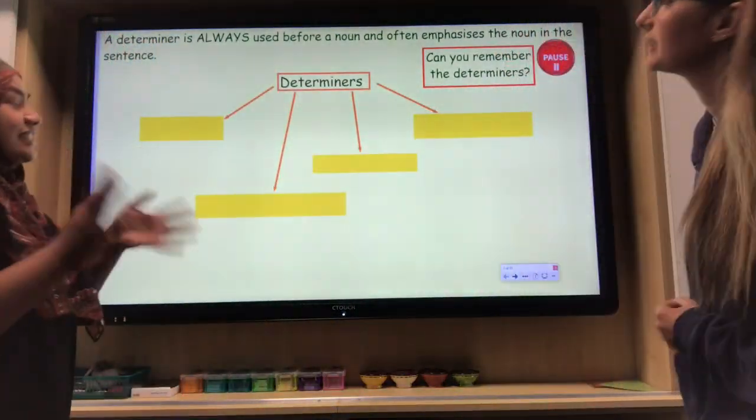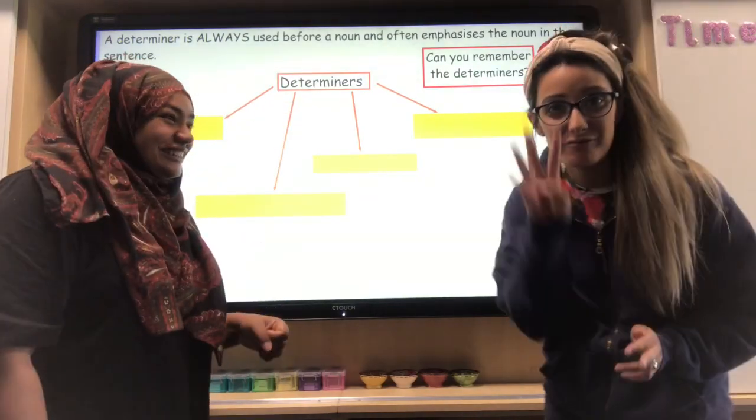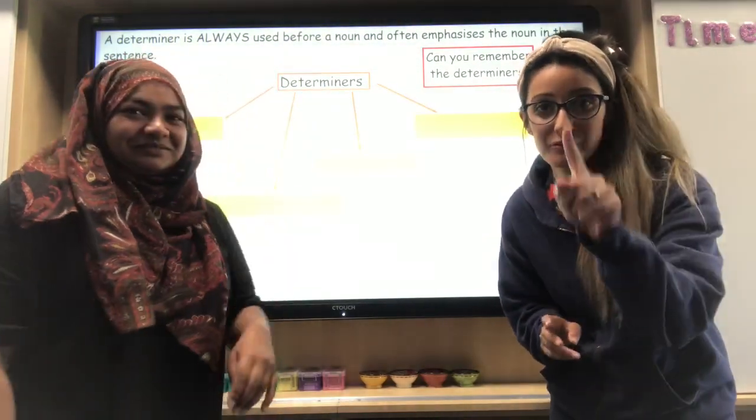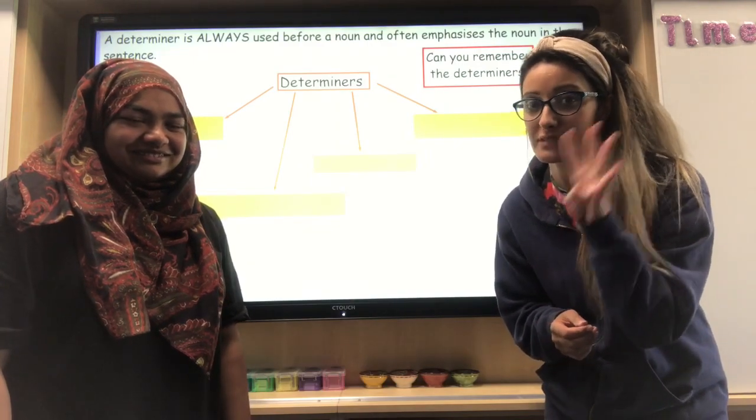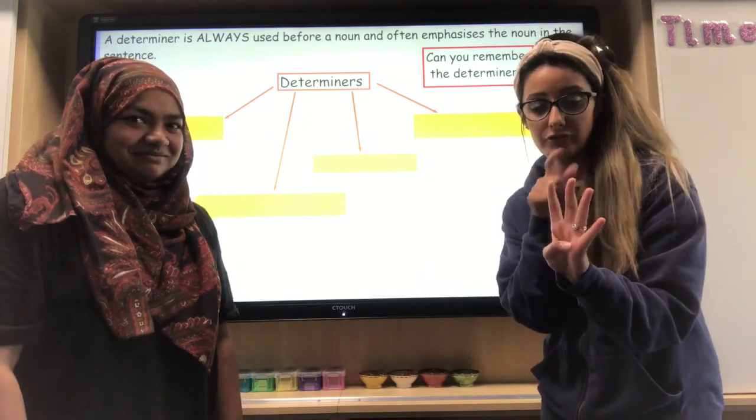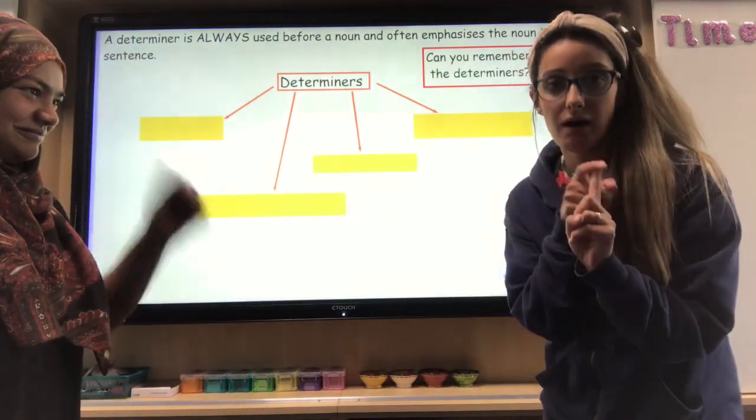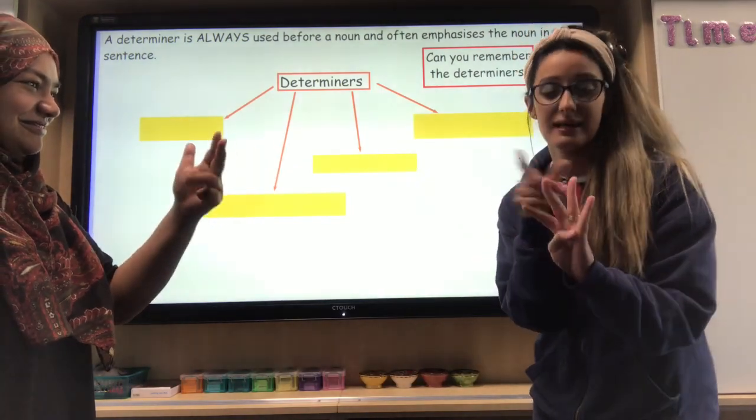Let's go. So it's our last session on determiners, Mrs. Gale. Do you remember them? Come on, let's go. Right, four types of determiners. Here we go. Before I mention them, can you remember them at home? So if you can pause the video, can you remember the four different types? We'll be doing them as starters each day. So, the four different types are articles, quantifiers, demonstratives, and possessive.